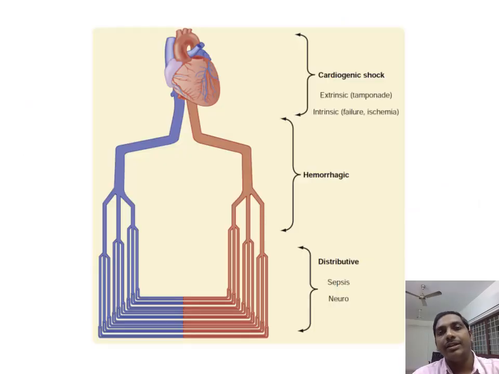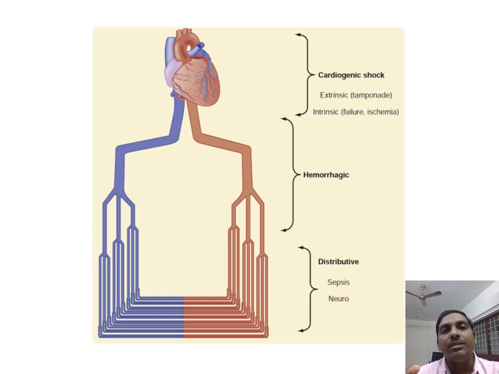Then moving on to the types of shock. Shock can be broadly classified into cardiogenic shock, hemorrhagic shock and distributive shock. Cardiogenic shock means there is some problem with the heart function. When there is primary heart failure, or the heart is going in for a heart attack, that is myocardial infarction, that is called cardiogenic shock.